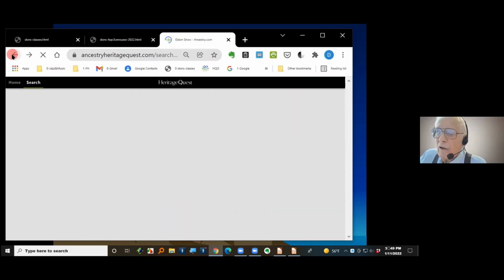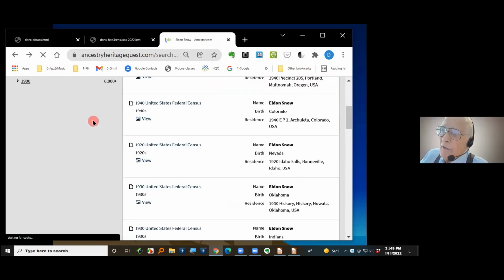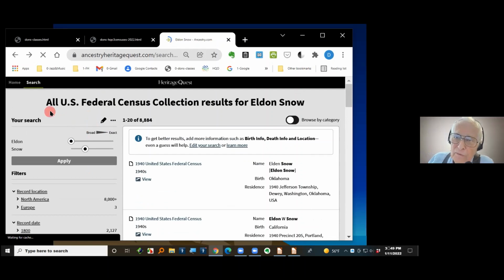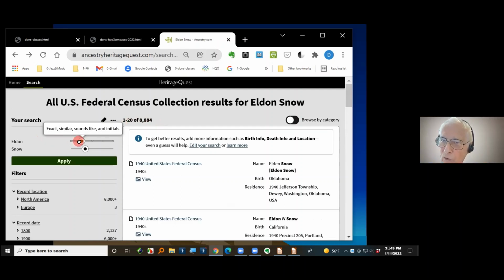I'm going to click back on this thing, and I want to narrow down this search a little bit more to show you what you can do. Now, notice over here, I'm back to this 8,000 thing. There's these sliders. If you slide those bars over, it narrows down. Notice it says exact, clear over to the right, and very broad, clear to the left.